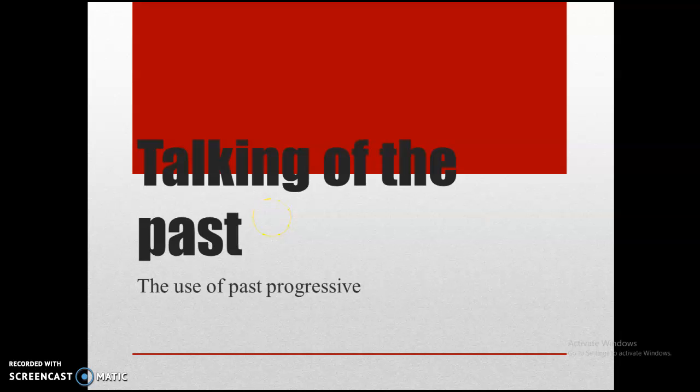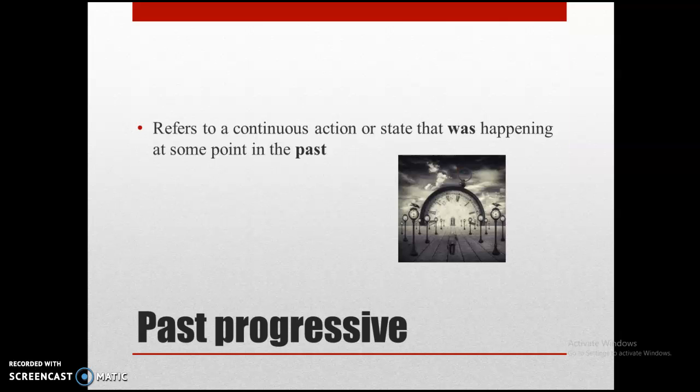Hi students, the topic of today is about talking of the past. Today we're going to check the use of past progressive. The past progressive refers to a continuous action or state that was happening at some point in the past. As you can see, the past progressive is something that happened in the past.